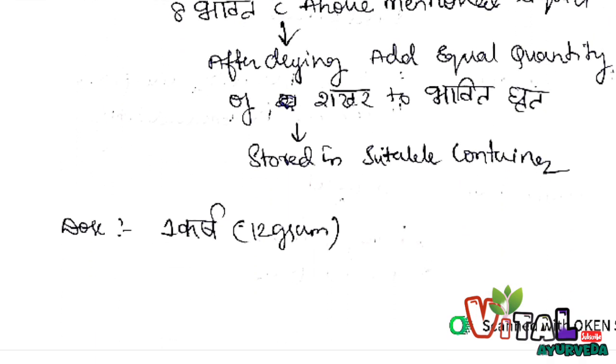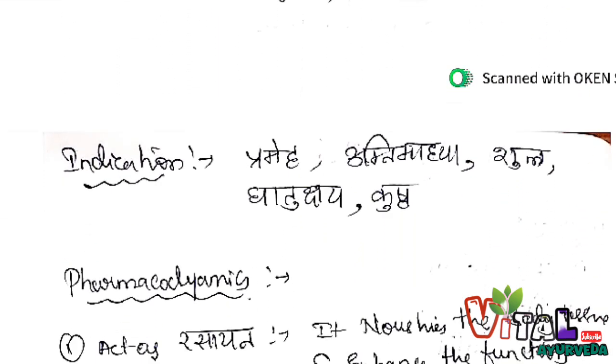Dosage: 1 karsha. Indication: it is mainly used in prameha. In contemporary science, it is correlated with diabetes mellitus, agni mandya, that is decreased digestive fire, shula, that is pain, dhatukshaya, that is emaciation, and kushta, that is mainly skin disorders.